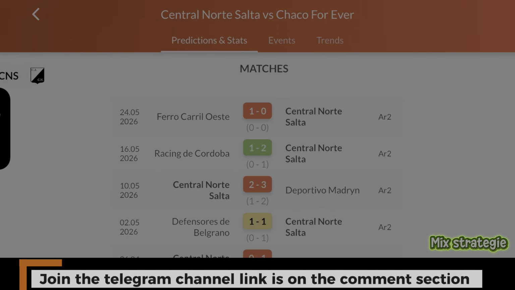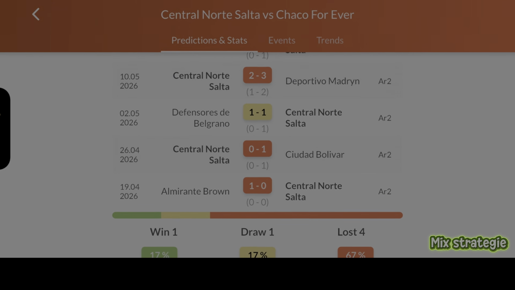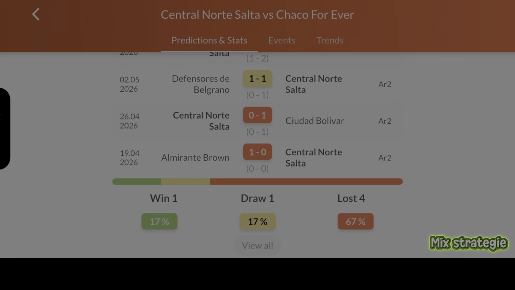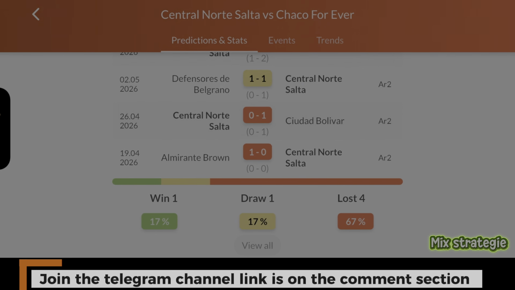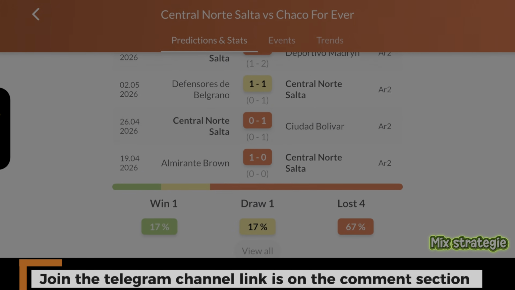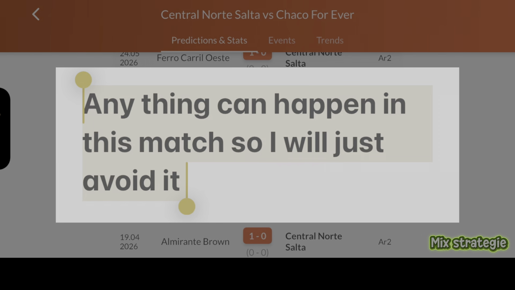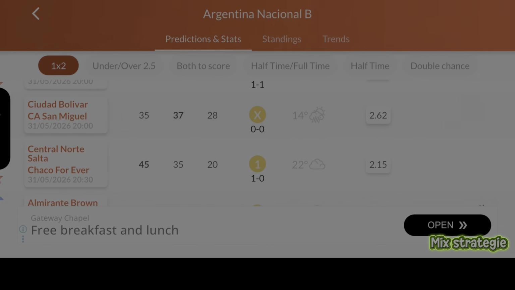That is, them scoring, like giving the opponent team back a goal, even if they lose the match. Whether they lose the match or not, let them just score a goal. You calculate it as a win, because they have actually scored a goal. So now you can see that this team is performing very, very weak. Hope you are getting me. Only a 17% win and 67% loss. Now you actually know that this team's chance of putting in a goal is going to be very, very, very low. Hope you are getting me. It's going to be very, very, very low. So you have to avoid such a match.